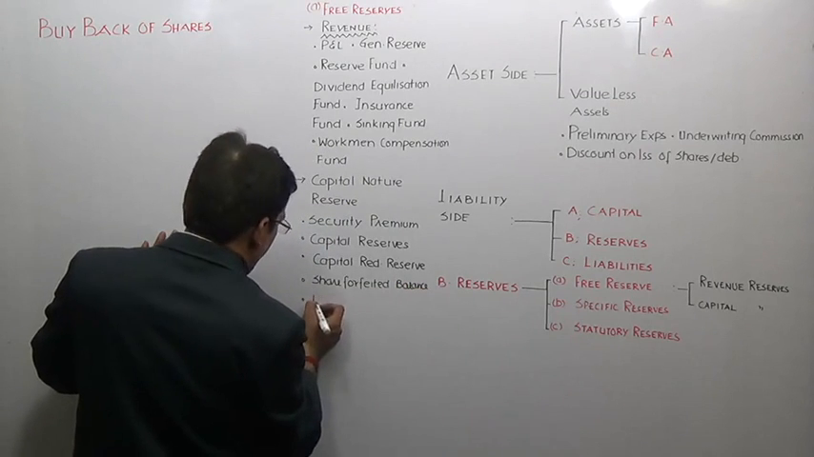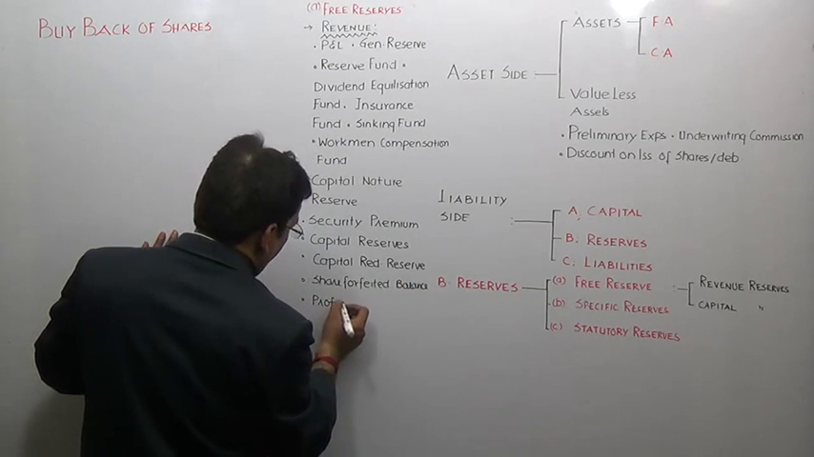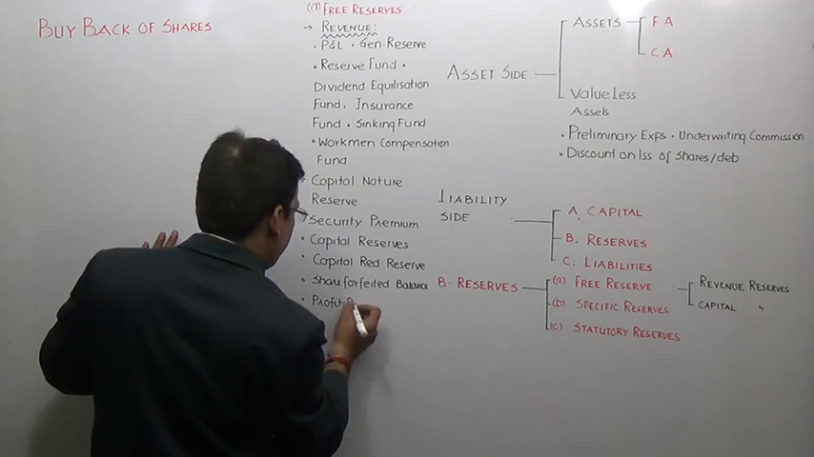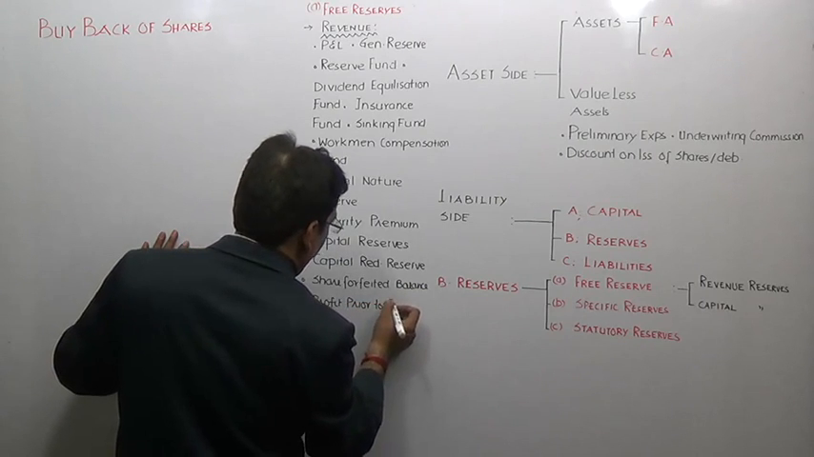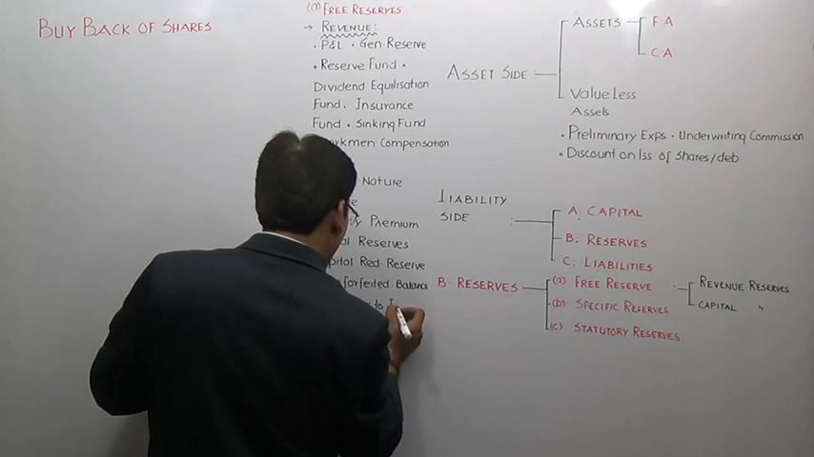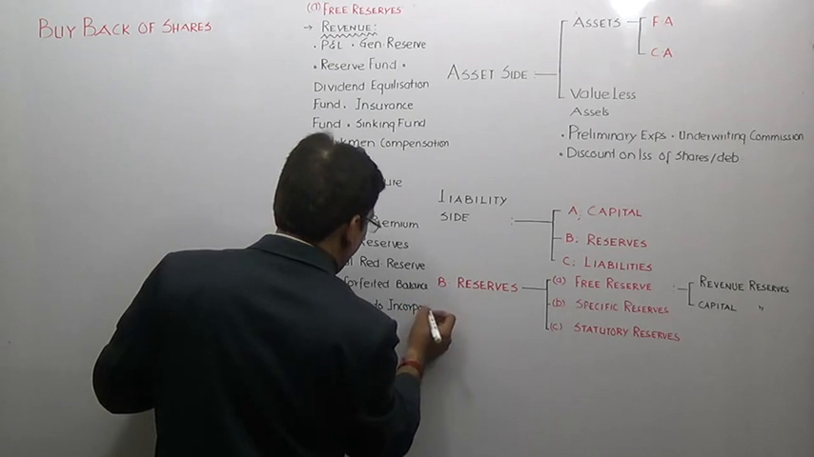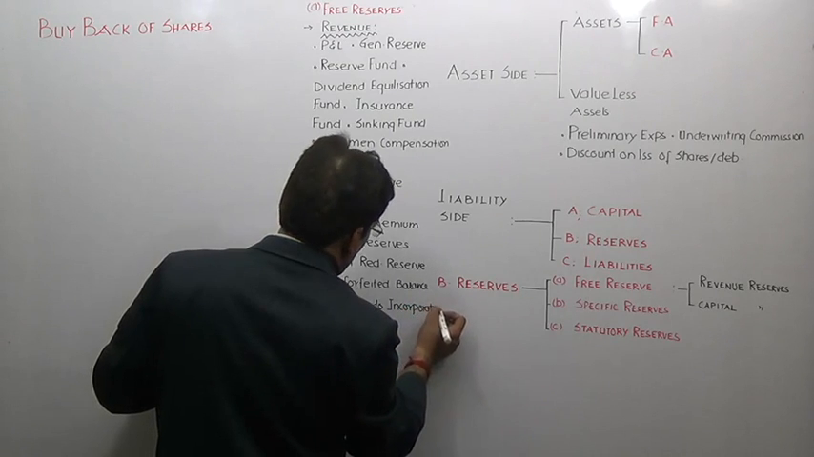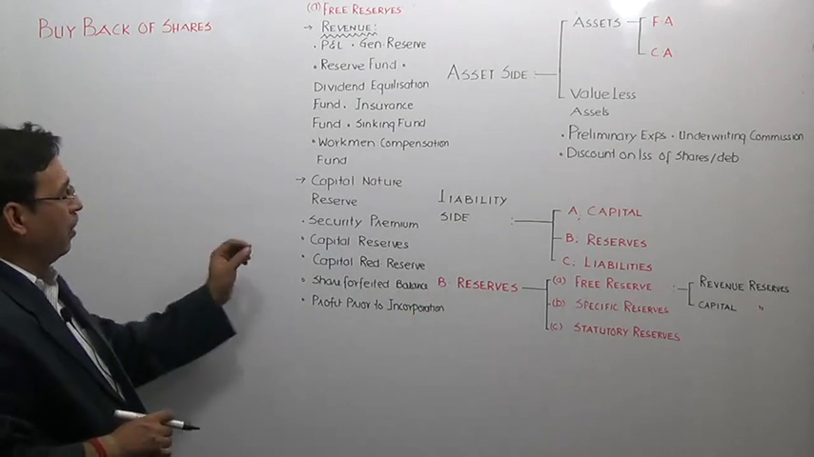Then profit prior to incorporation. There is a long list. So you should have a very good knowledge regarding the revenue nature reserves. Profit prior to incorporation. So all these items are of capital nature.